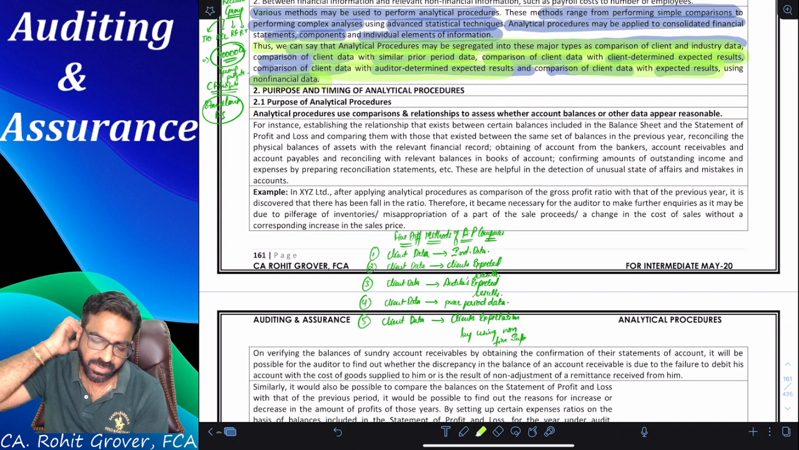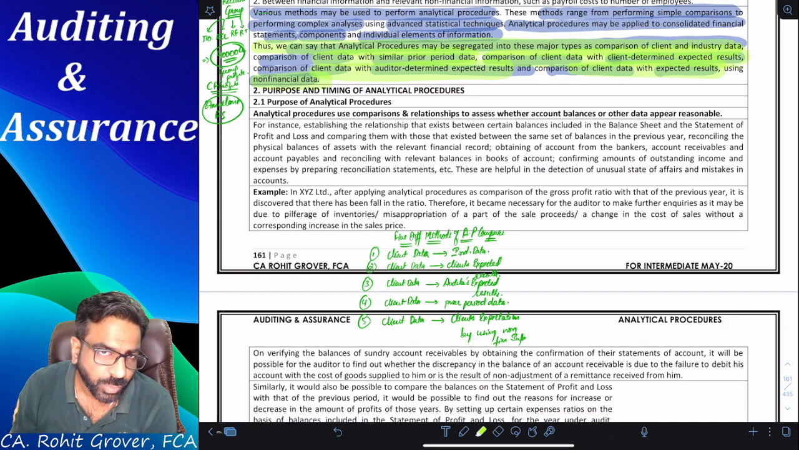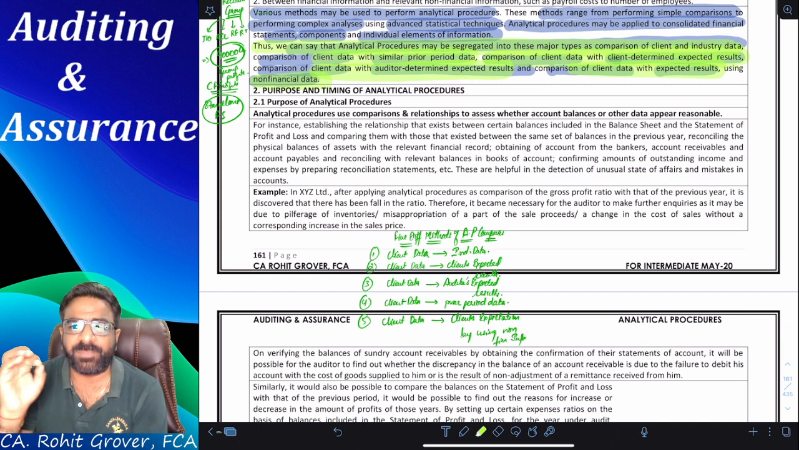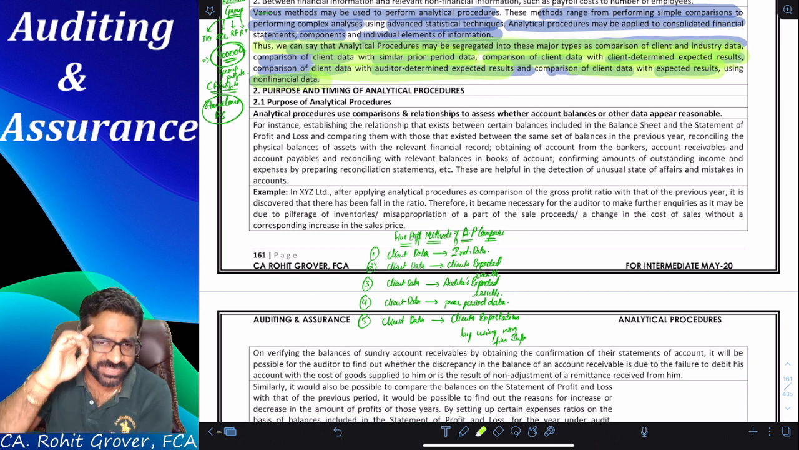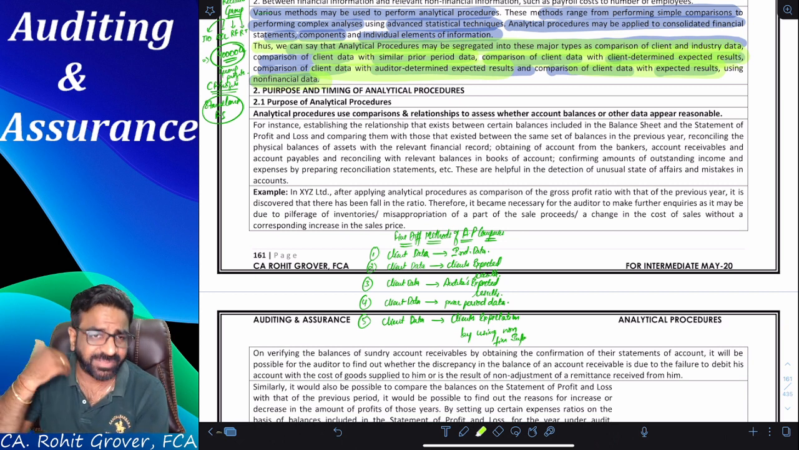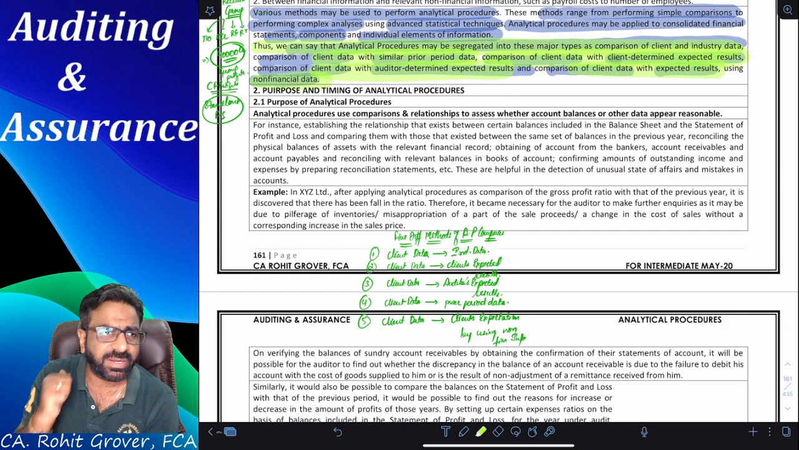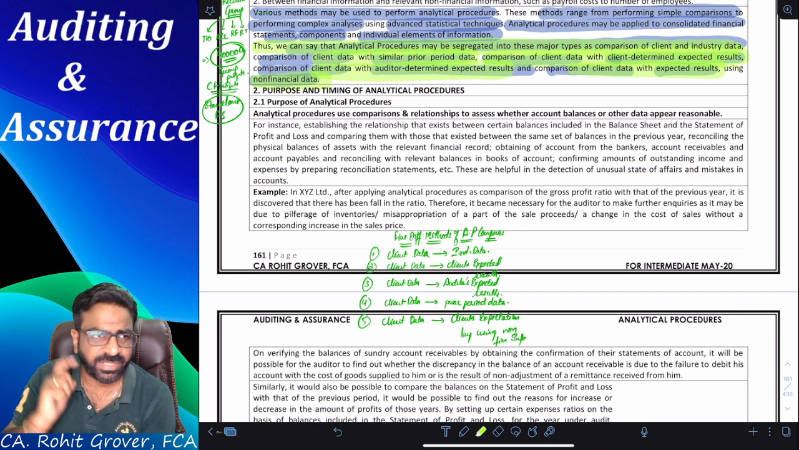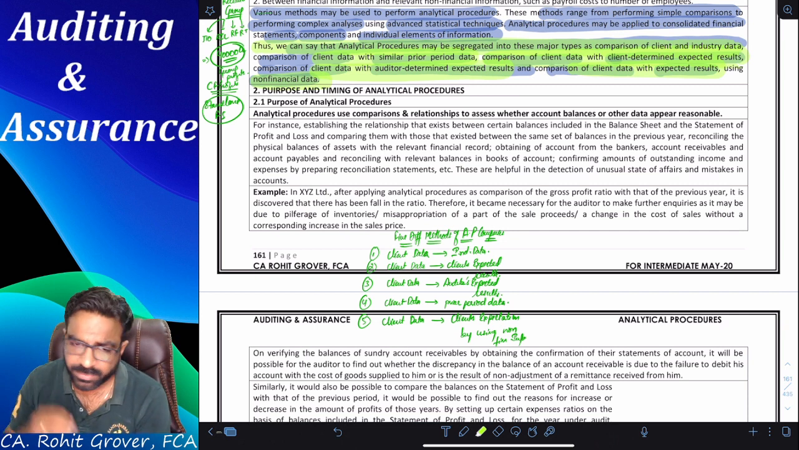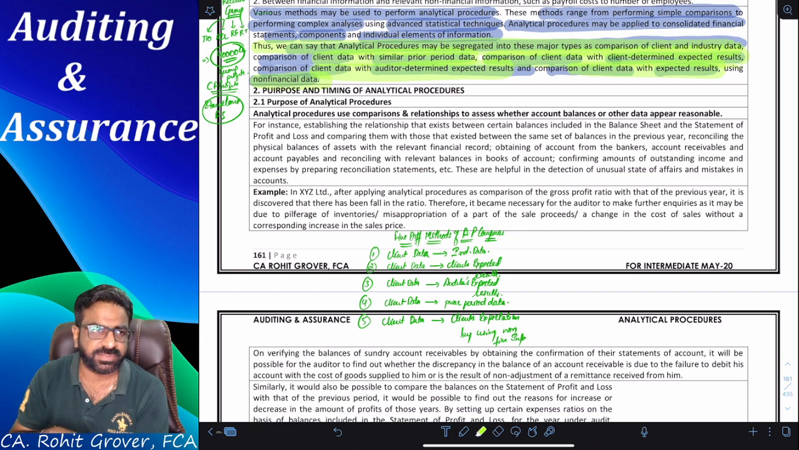Tell me everyone, why do we do the analytical procedure? Tell me the purpose of analytical procedure. What is the first thing that comes to your mind which helps you in giving the answer, why we should do the analytical procedure? Everyone, please give me the answer in the comment box, or if you want, unmute and give me the answer.